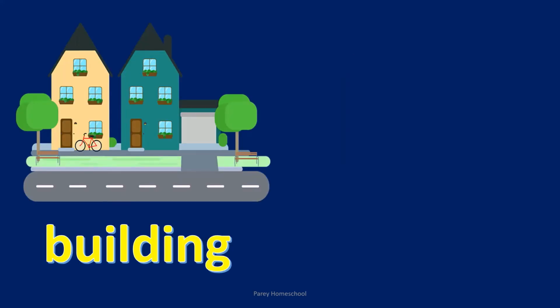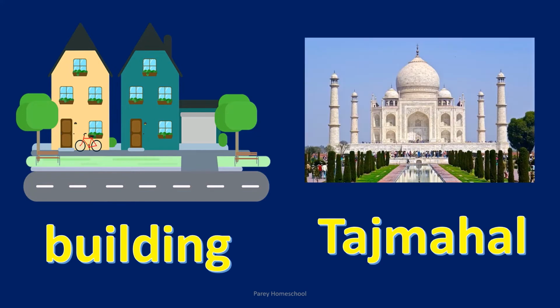This is a building. When you say building, there are many buildings in this world. So you don't know which building I am talking about or which place I am talking about. But when I say Taj Mahal, Taj Mahal is a special name given to a place, and I can easily identify that Taj Mahal is a special name.